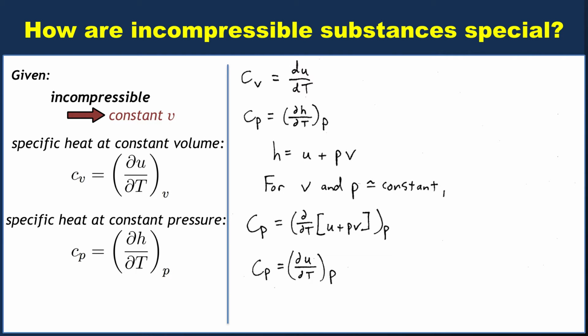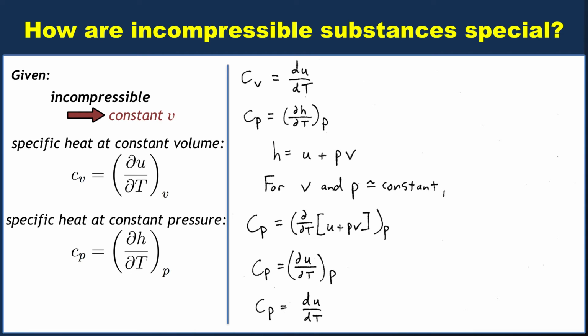So now Cp just becomes the partial of the internal energy with respect to temperature, holding P constant. Now we're going to use exactly the same trick that we just used for Cv. Partial U, partial T with P constant. Well, let's pick our two variables to fully specify this system as pressure and temperature. In that case, we're holding P constant. We can rewrite this as the full derivative of U with respect to temperature.